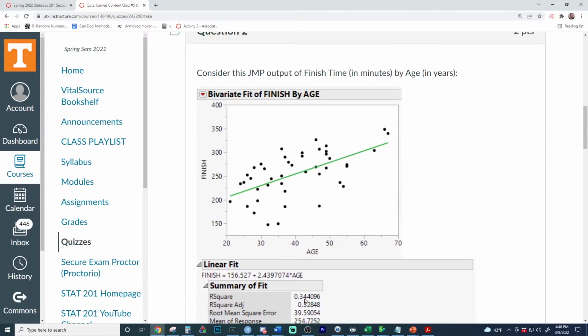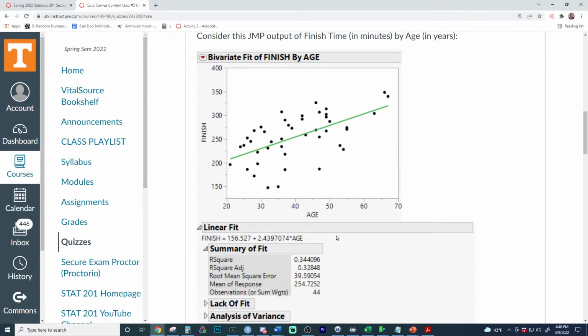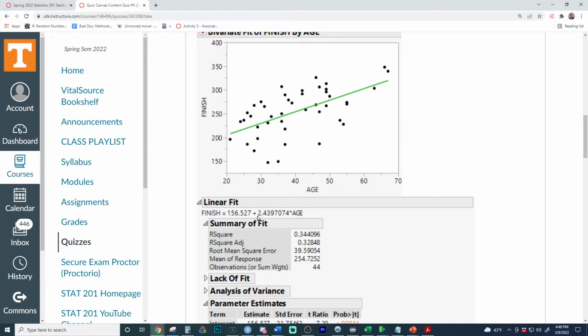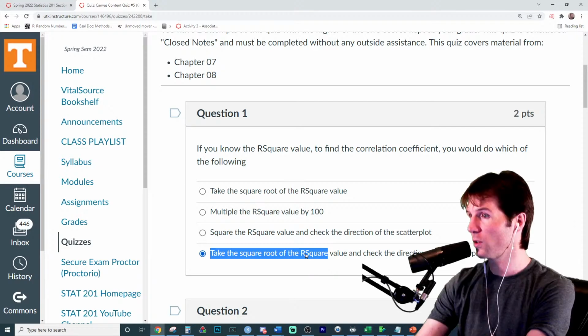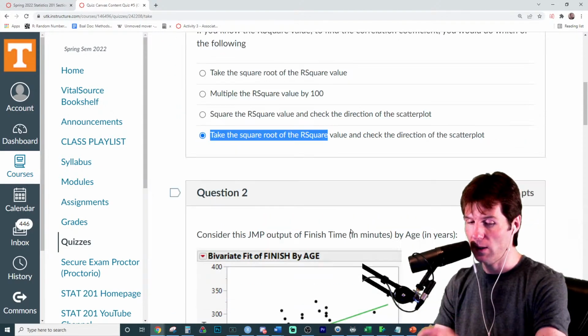So you could find correlation from this by square rooting the value of R squared, and you would know it's positive because the graph goes up. You could also check the coefficient of the slope. Slope will be positive if correlation is positive. Great work right there, everybody. Make sure to know that. Like I said, that can appear on the test.